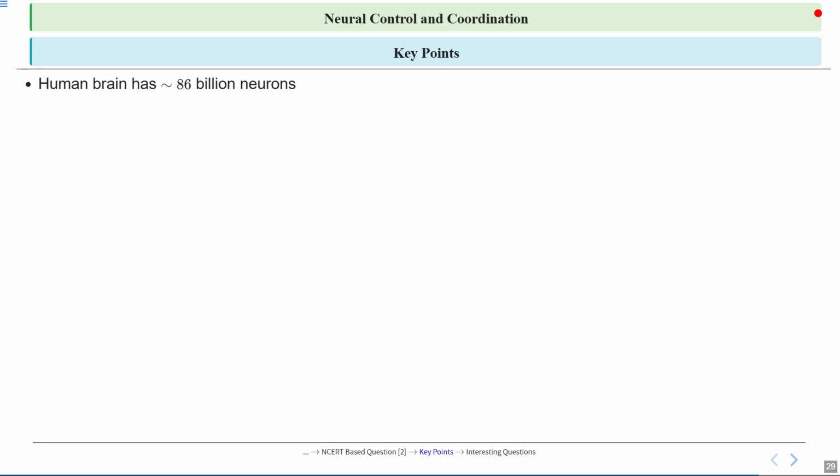So these are some interesting facts about this chapter. The human brain contains approximately 86 billion neurons, which are specialized cells that transmit information through electrical and chemical signals. Now, these neurons form complex networks that enable thinking, memory, learning, and controlling body functions, making the brain one of the most intricate and powerful organs in the human body.